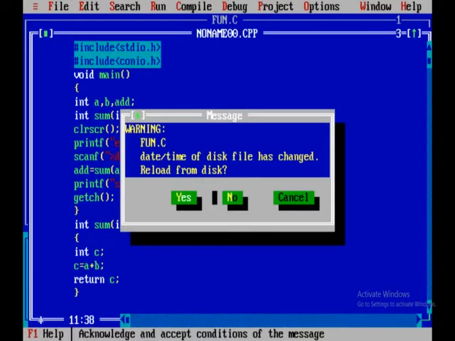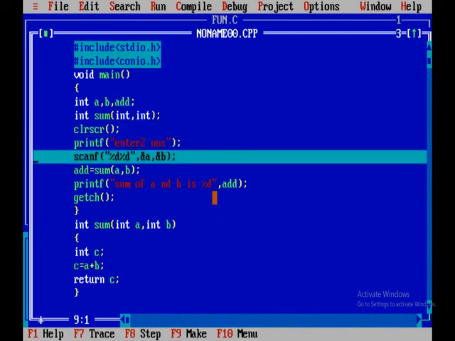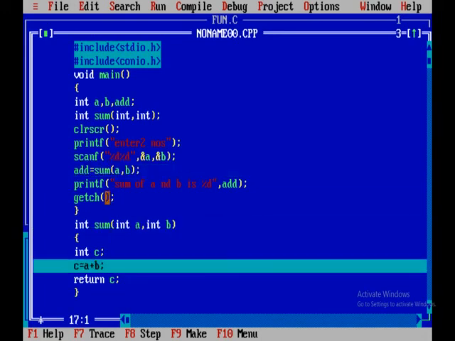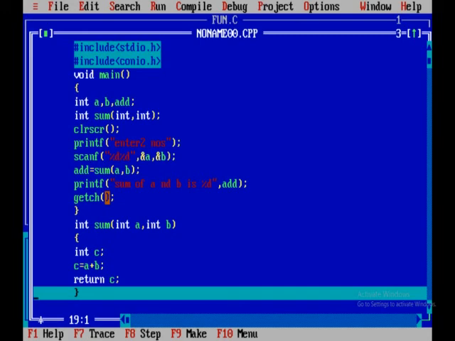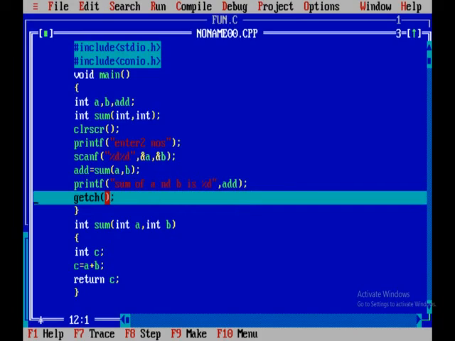Now trace the program. F7. Right? So declaration is done. It is accepting two numbers. I am giving 2 and 4. Now what are you calling? Sum, 2, 4 you are passing. So whatever sum is done, some value will be returned, and that value would be stored in add. Now you are calling a function. Control directly jumps to the function without going to this printf statement. Look, F7. Now it does its task, returns c. Now the returned value would be stored in add. Now the next statement is what? Printf. So it is executing printf.